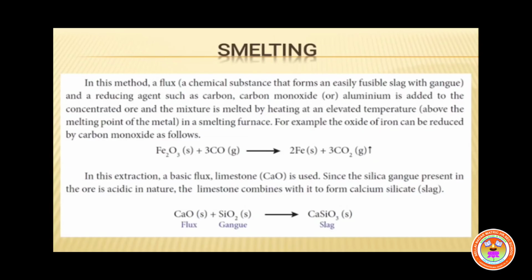Once again we can see the equation. Fe2O3 plus CO gives Fe plus CO2. The balanced equation for the reduction of iron oxide to iron is Fe2O3 plus 3CO gives 2Fe plus 3CO2. What is smelting? Give an example. An important 3-mark question.